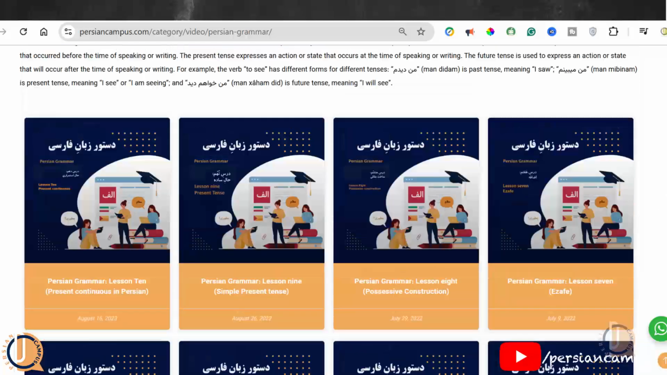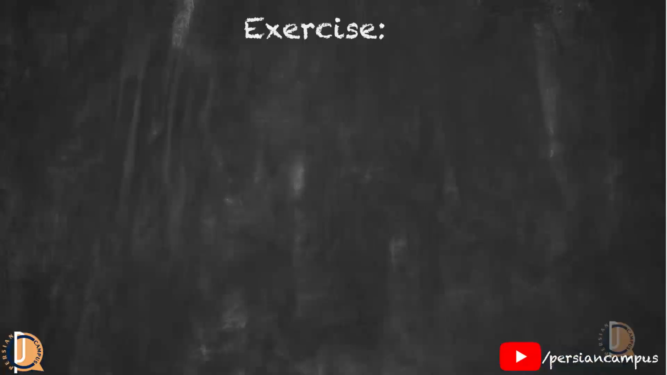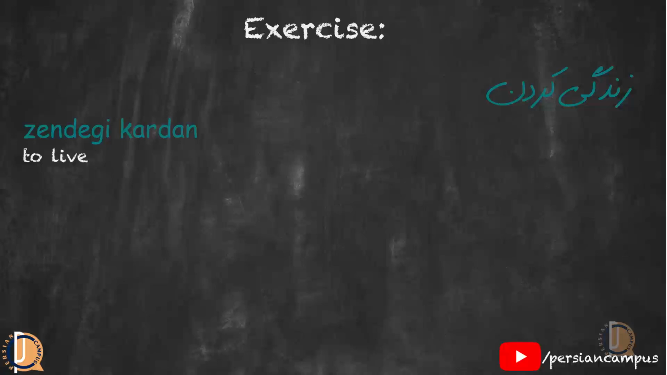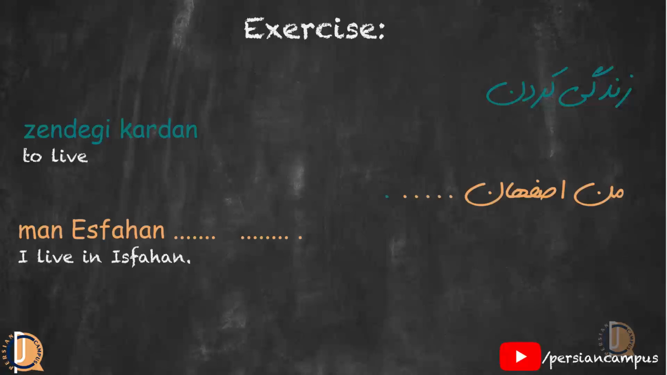Now, let's practice a little what we have learned. You will have to conjugate the verb for I, you, she or he, and fill in the blanks. Here is the first sentence. زندگی کردن. من اصفهان. First, you should look at the subject and then conjugate the verb according to the subject. Your answer should be من اصفهان زندگی می کنم.